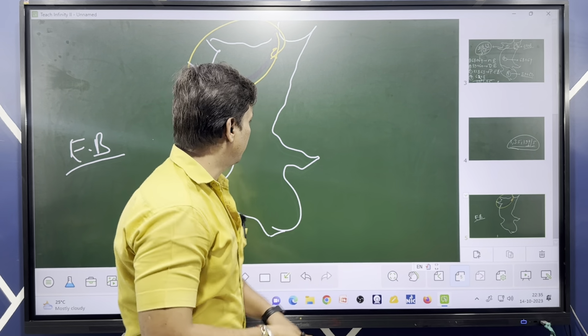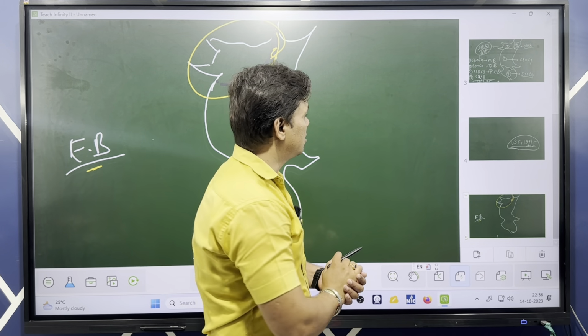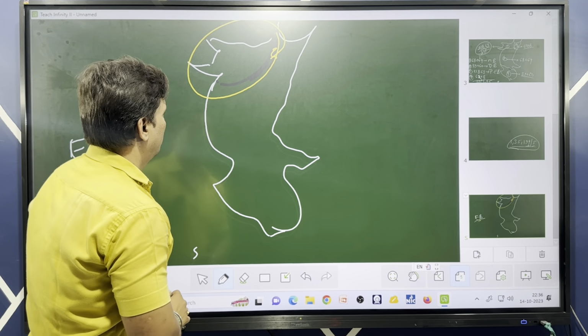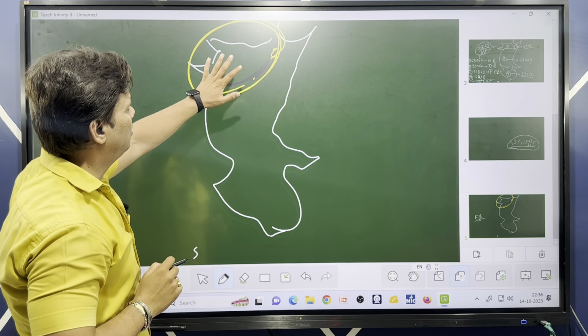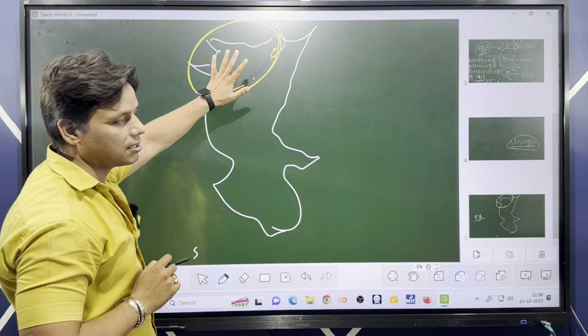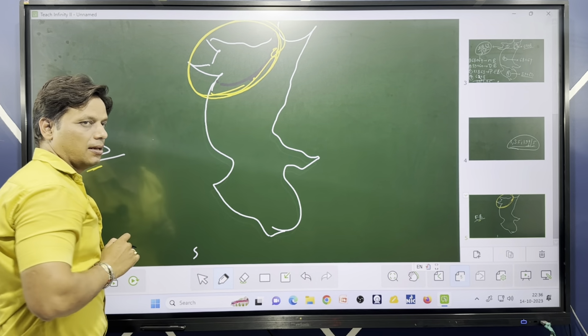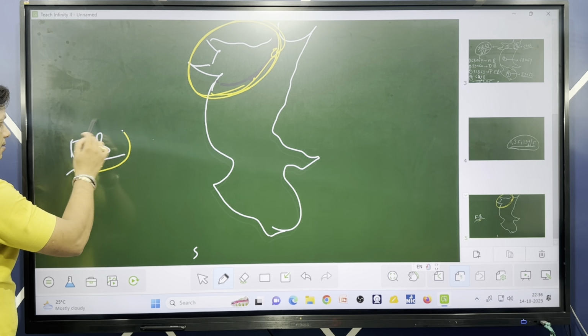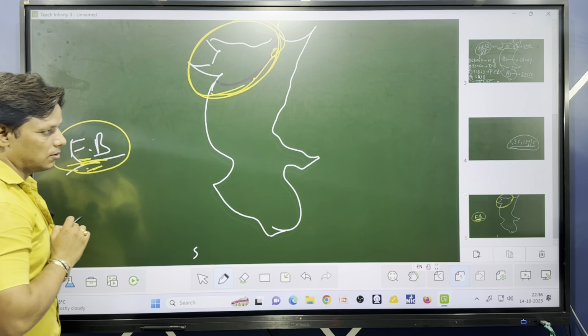Okay, just in the name of Eastern Baghelkhand. Okay, just you put that this area, this is the northwestern side, this portion. So what we are just having on hand, this topic, Eastern Baghelkhand.